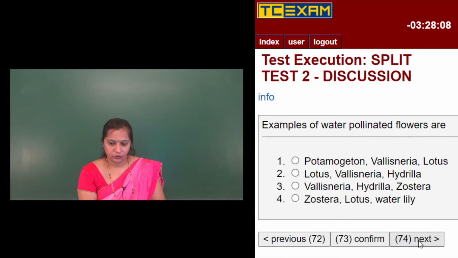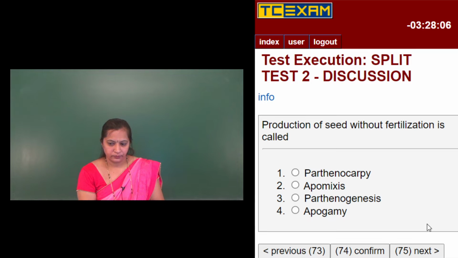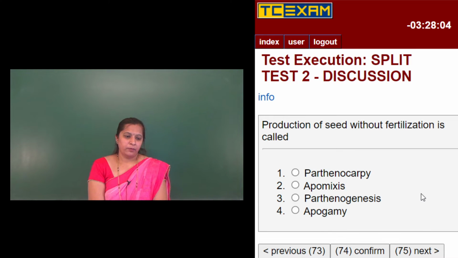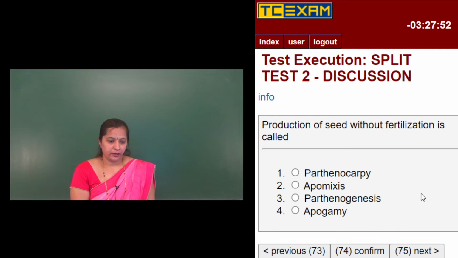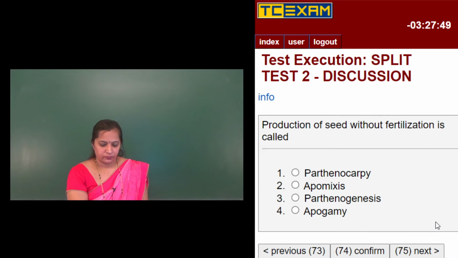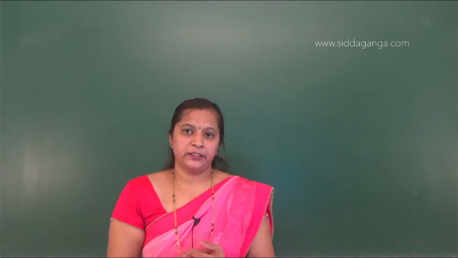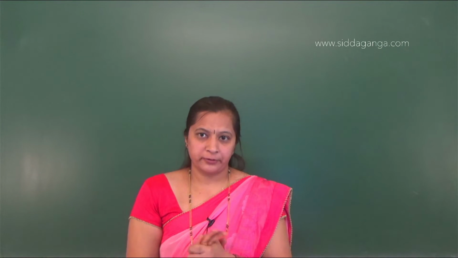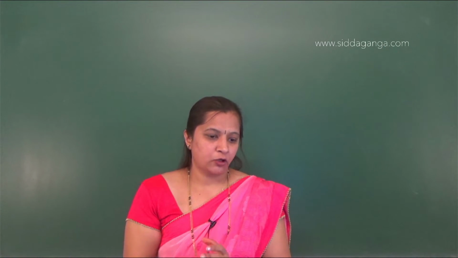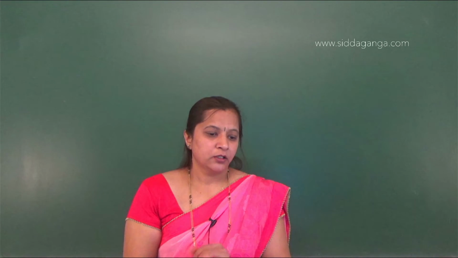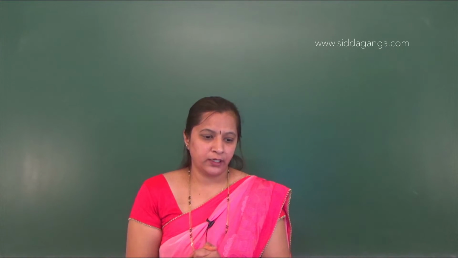We will move on to the next question. Production of seed without fertilization is called: parthenocarpy, apomixis, parthenogenesis, apogamy. Four options they have given. One is parthenocarpy, second one is apomixis, the third one is parthenogenesis, and the fourth one is apogamy.